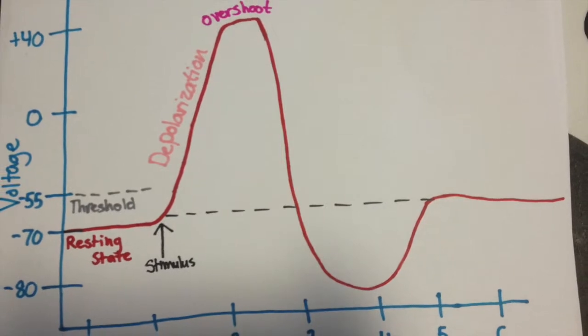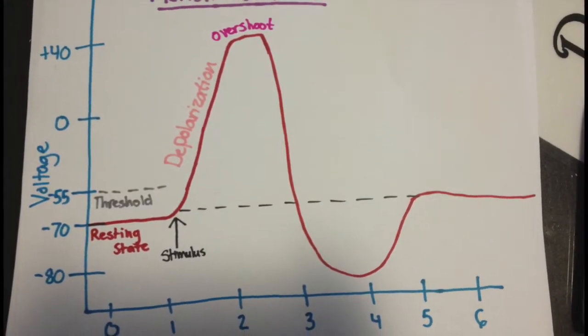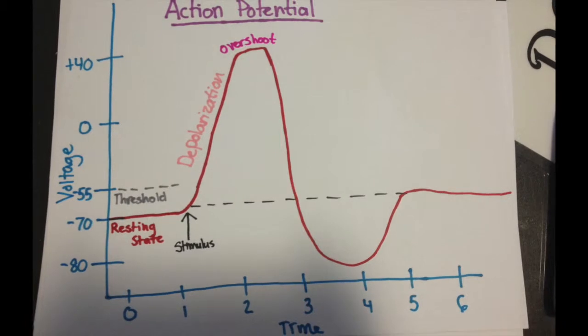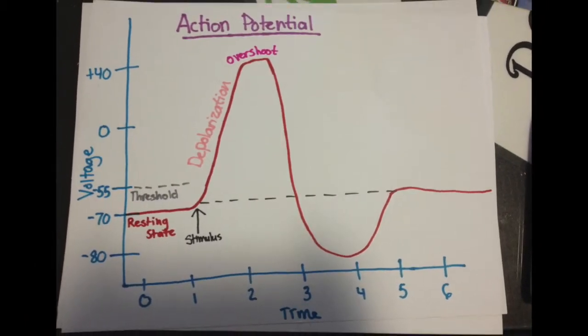Overshoot is the depolarization of the plasma membrane after it becomes positive during the rising phase of action potential until its peak is reached at around positive 40 millivolts.